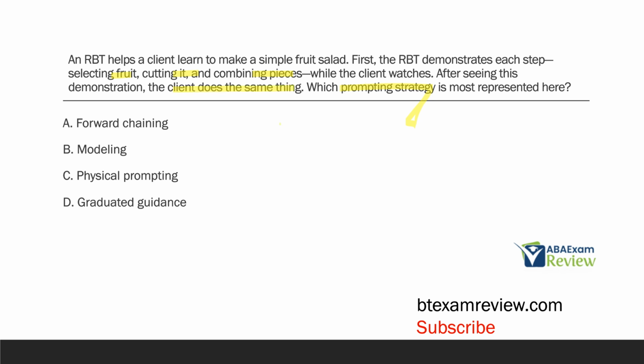So when we have a scenario where we are demonstrating something and then the person we're demonstrating it to does it right after, what's happening?